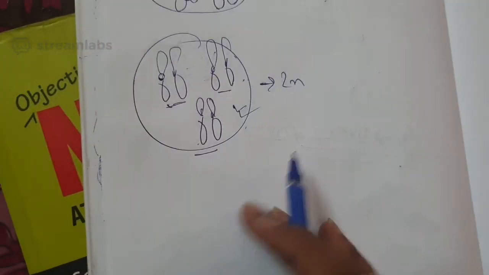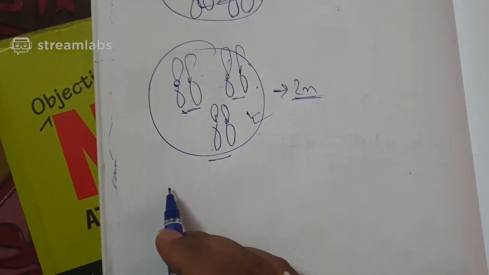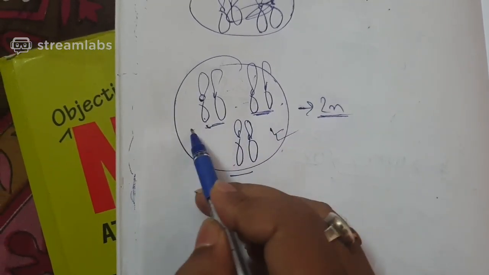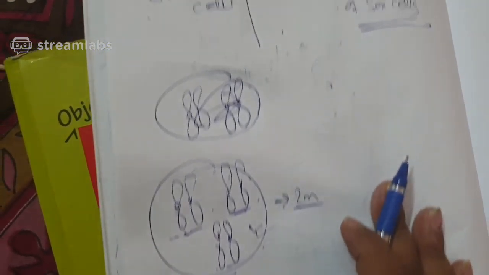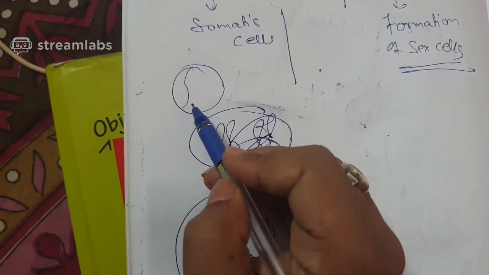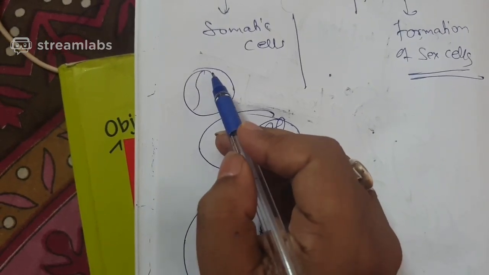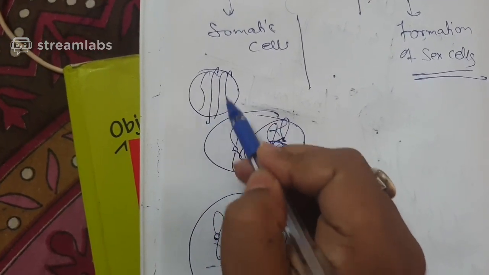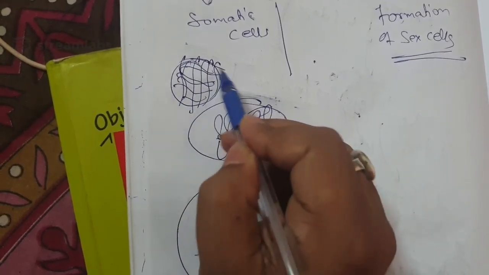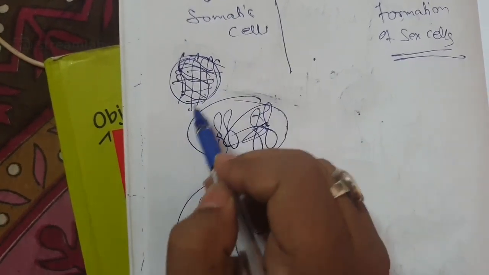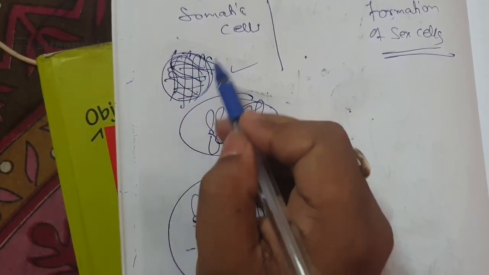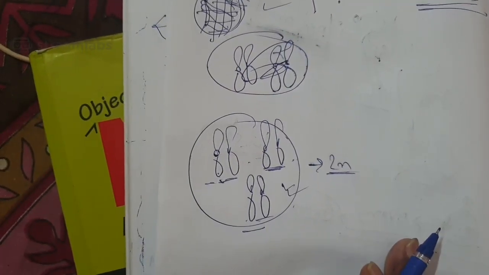However, now what happens is there are 2n number of chromosomes. That means 2n number of chromosomes, in the diploid state. Now I just told you that before cell division comes P-MAT: prophase, metaphase, anaphase, telophase. Before that, they lie in the chromatin thread form. This is the chromatin thread or chromatin fiber form.